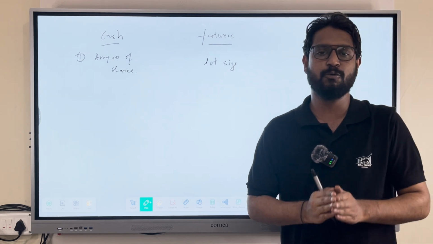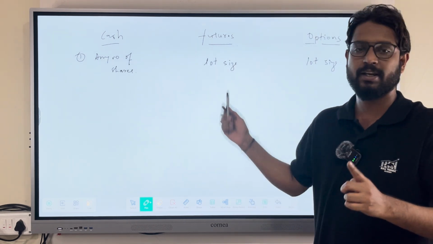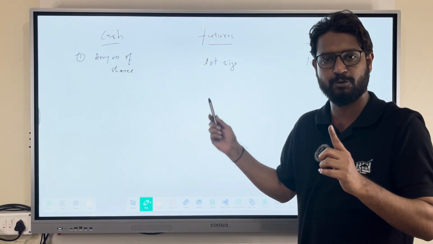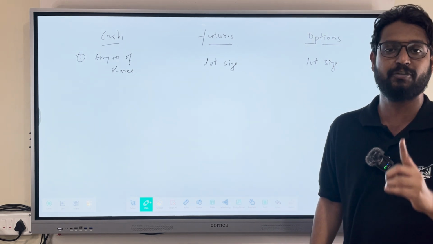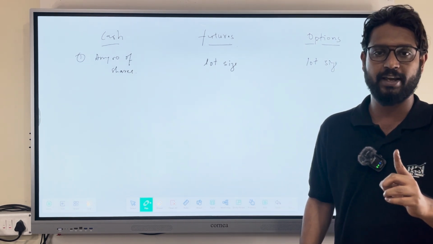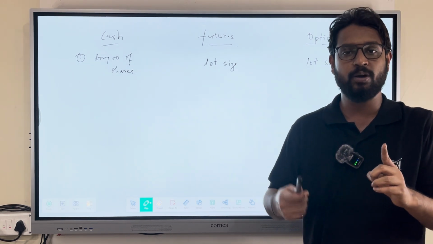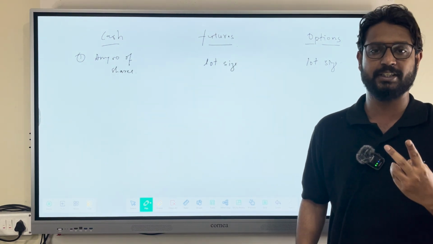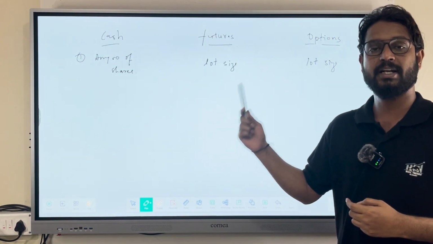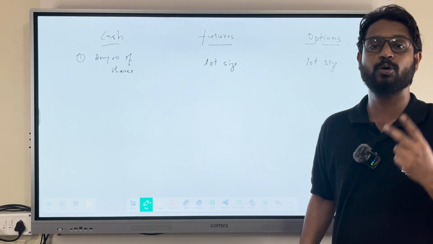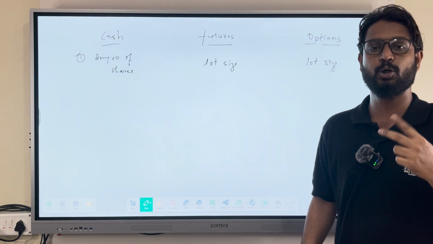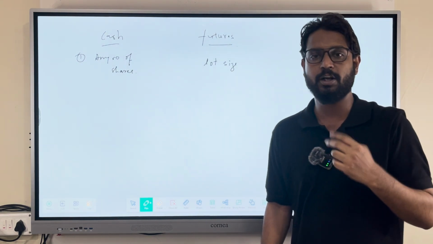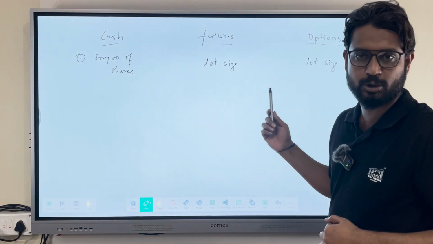That means if you want to buy one lot of Reliance in futures, you have to buy 250 shares of Reliance. If you want to buy more, then your second option is 2 lots, that is nothing but 500 shares. So the lot size will be fixed. Depending on that lot size, you need to invest or buy your preferred stock or shares. Same thing in options also.